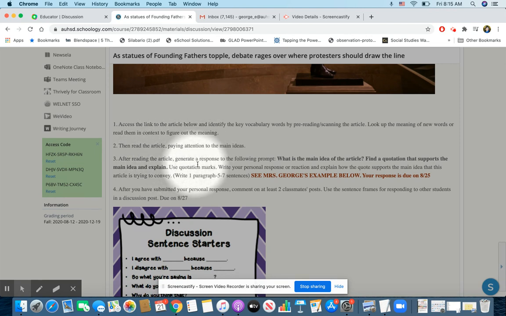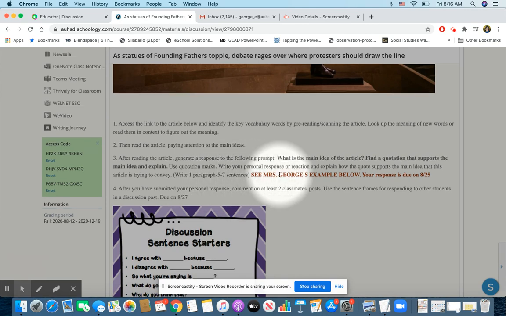After reading the article, generate a response to the following prompt. In other words, answer this question the best way you can. What is the main idea of the article? Find a quotation that supports the main idea and explain. Use quotation marks. You're going to write your personal response or reaction and try to explain how this quote supports the main idea that the article is trying to convey. It's only about one paragraph, 5 to 7 sentences. We're going to look at my example below in just a minute.